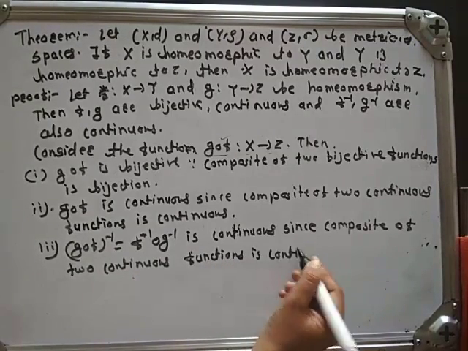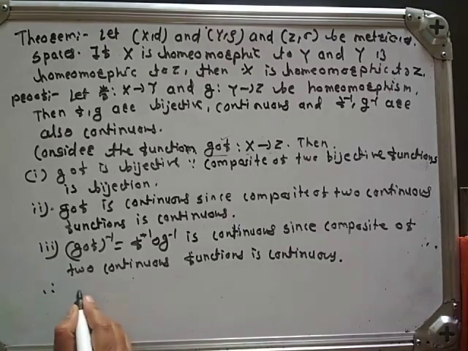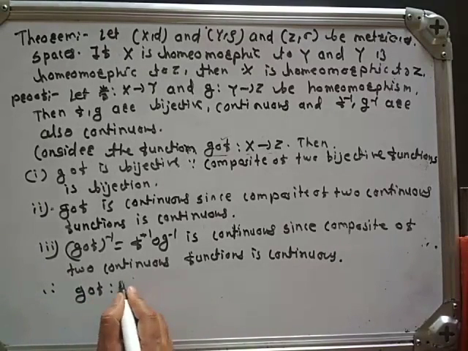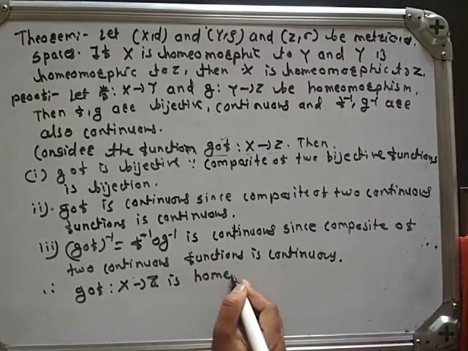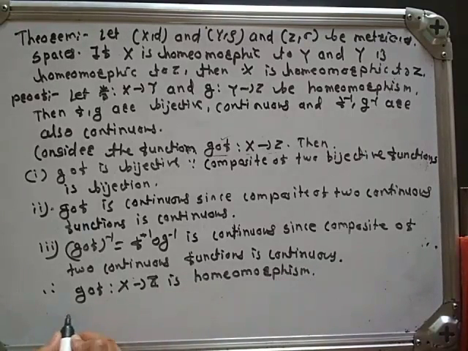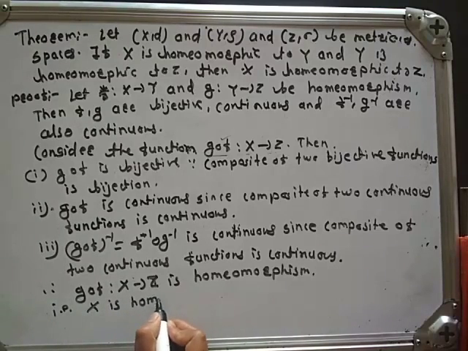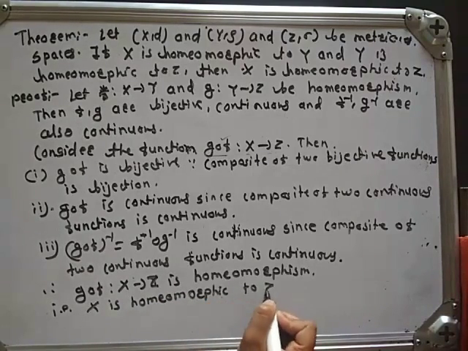Okay. Therefore G composite F from X to Z is a homeomorphism. That is, X is homeomorphic to Z. Okay, hence proof of theorem is completed. We will stop here. Thank you.